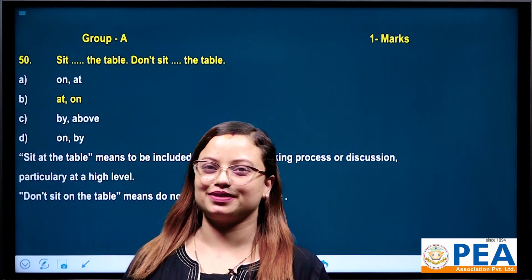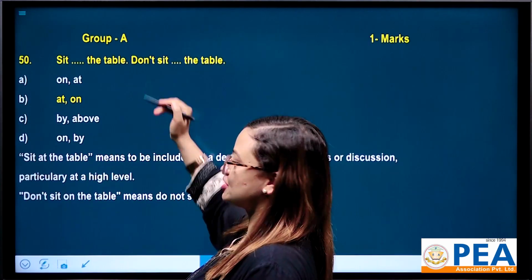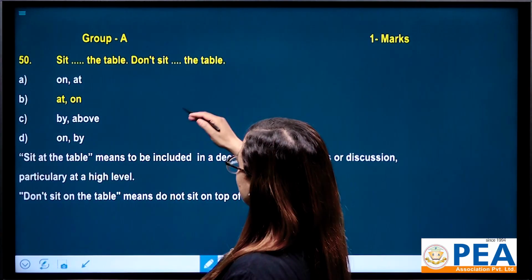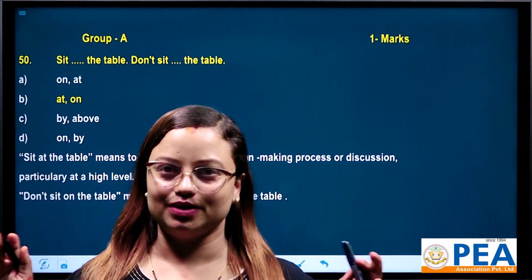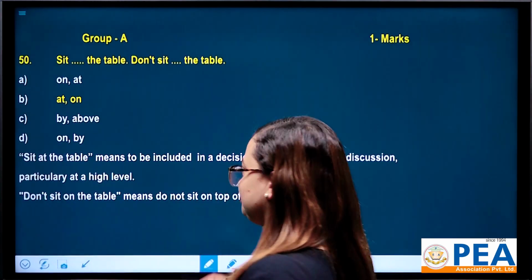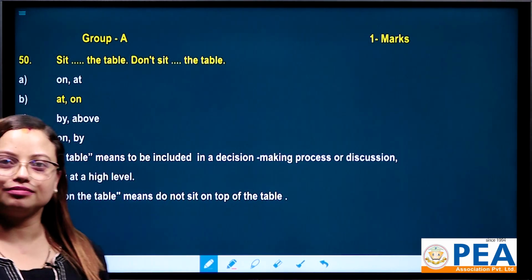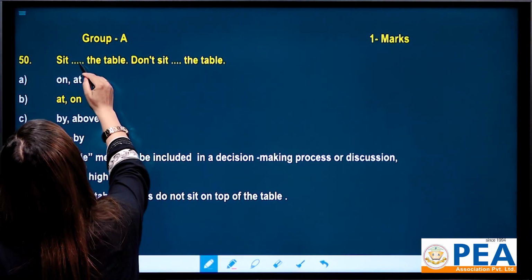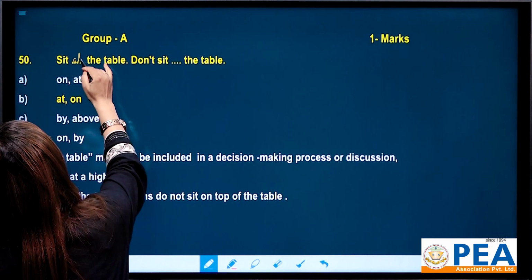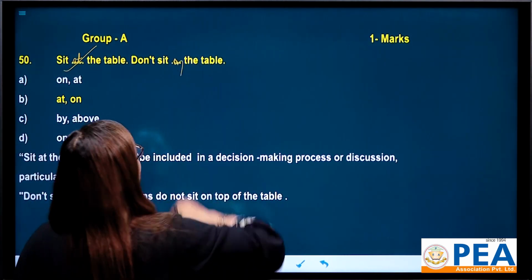Now let's go for question number 50. "Sit dash the table, don't sit dash the table." You have to fill in the blank. Now look here. Option B is correct because "sit at the table". You must write "sit at the table" and "don't sit on the table".